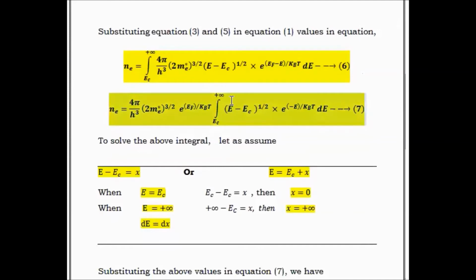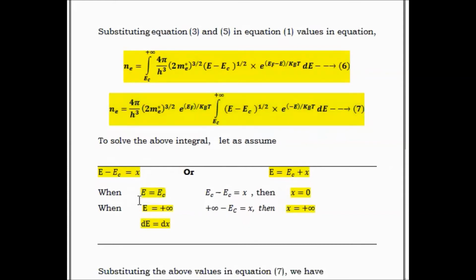To integrate the above condition, we are going to assume that E minus EC is equal to X, or we can write E is equal to EC plus X. Here the terms are expressed in E, so to integrate, we are going to convert all the terms into X. We are changing the limits first.